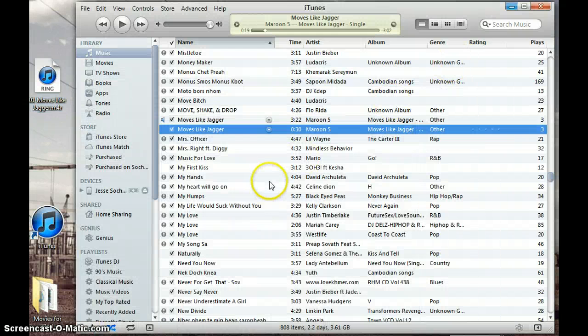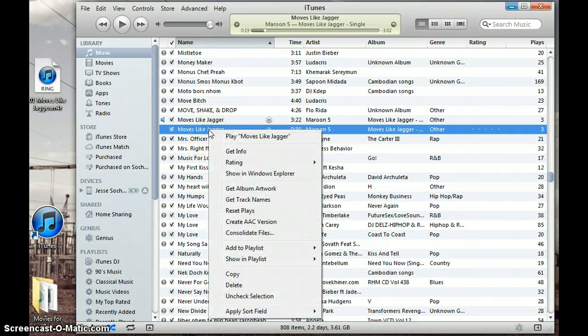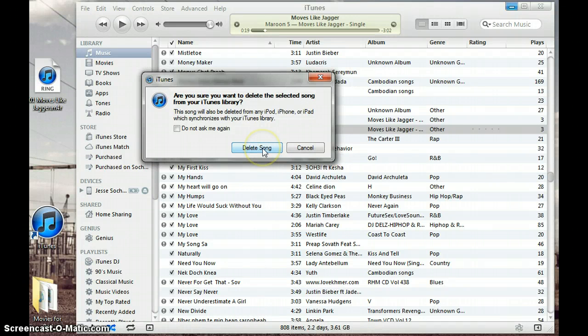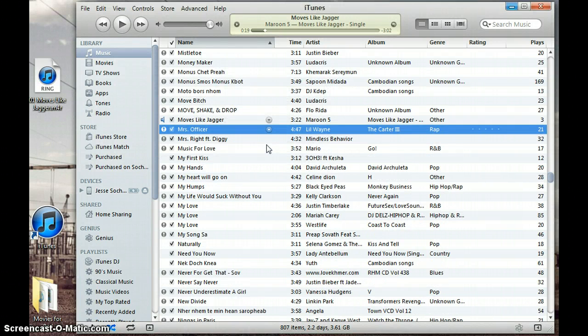In your iTunes, right click the new copy of the song and select Delete song. Don't worry, the song will remain on your desktop. Now go back to your desktop and double click the song to add it to the Tones section of the iTunes.